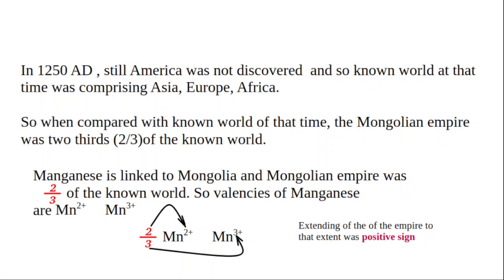But unfortunately, the Mongolian empire collapsed after 100 years. That is, by 1350, there was no Mongolian empire. That Mongolian empire destroyed many Muslim countries also, very surprisingly. All those things you can learn in history. Anyway, I am linking manganese with the Mongolian empire of two-thirds of the known world. So manganese has valencies 2 plus and 3 plus.